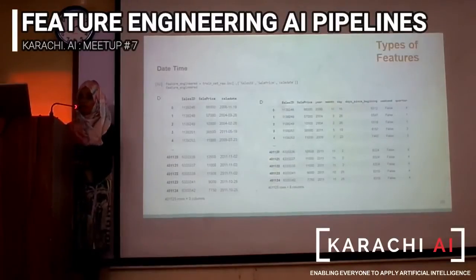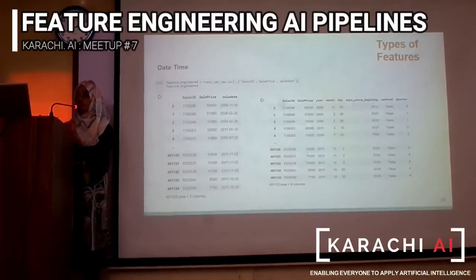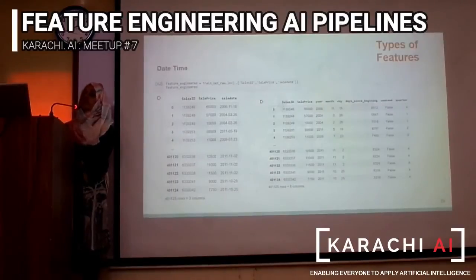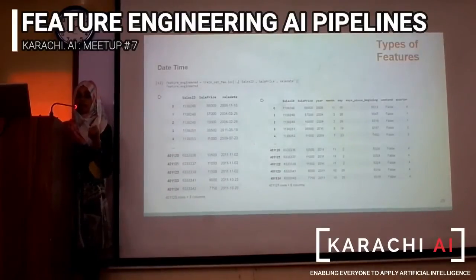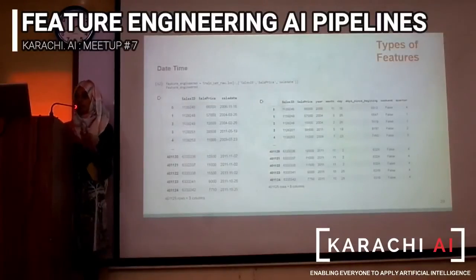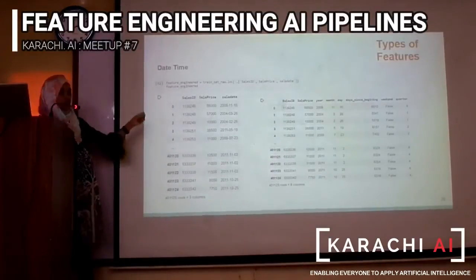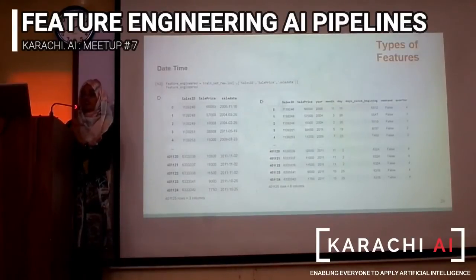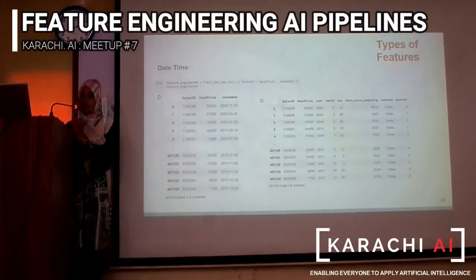Okay. A lot of times you have date time data in your data set, for example the date of a particular sale. What you do with the date is divide it into 3 columns: year, month, and date. And if you have a timestamp as well, you divide it into hours, minutes, and seconds. So a single date column becomes 3 columns. From the date you can also derive features such as whether it was a weekday or a weekend, or what time of the day it was, night or morning, etc.